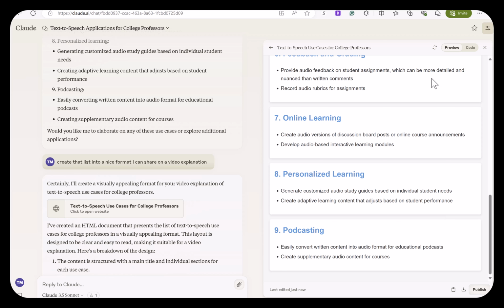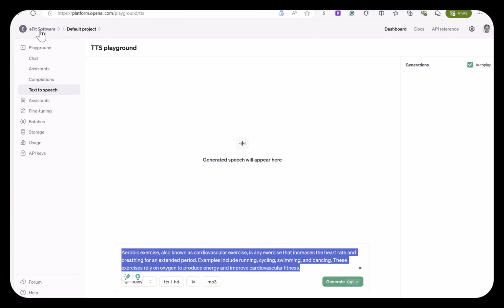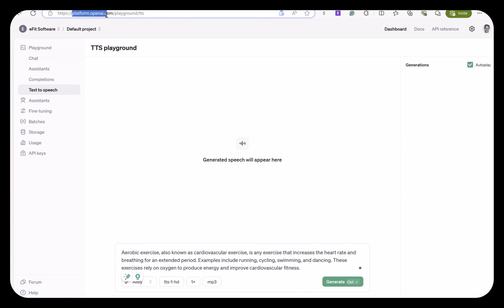So how to create it? We come over here to platform.openai.com/playground/TTS, or once you're in the playground, you can click text to speech.